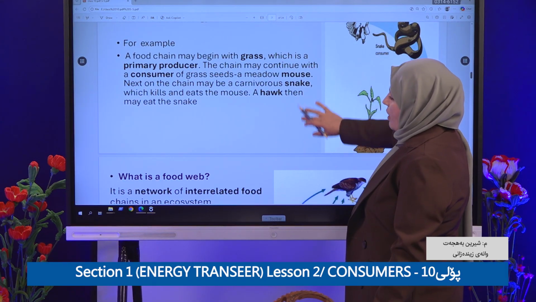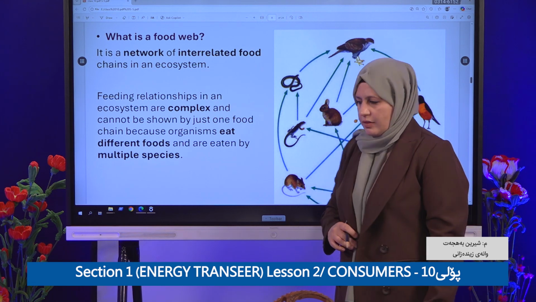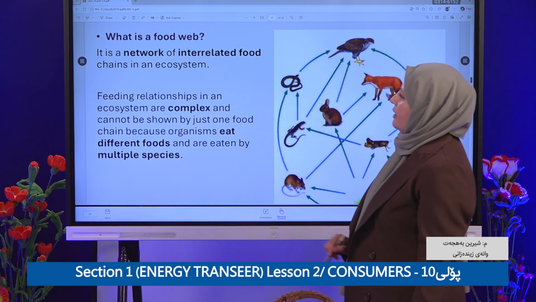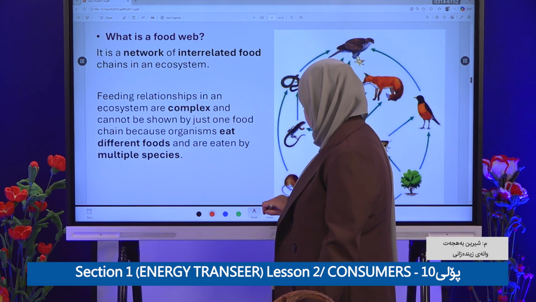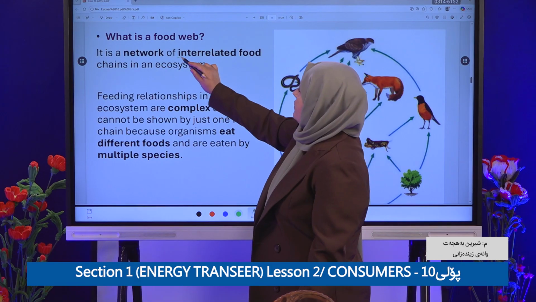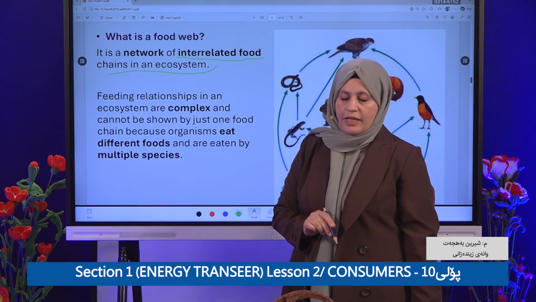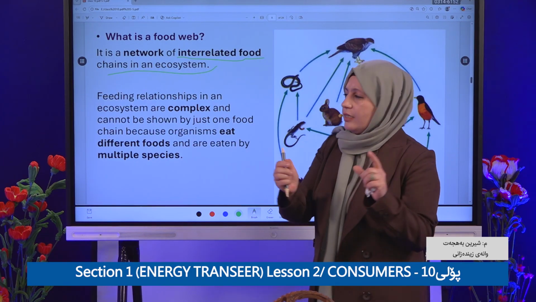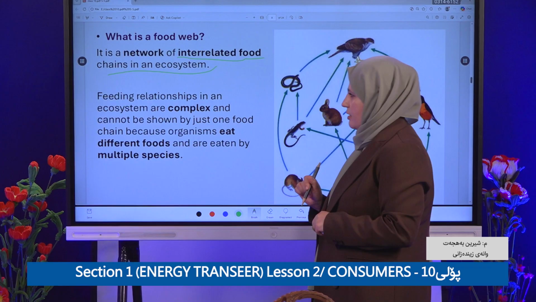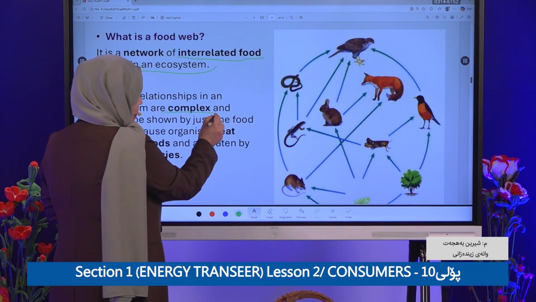Yes. And what is the food web? Food web is a network of interrelated food chains in an ecosystem. Feeding relationships in an ecosystem are very complex.